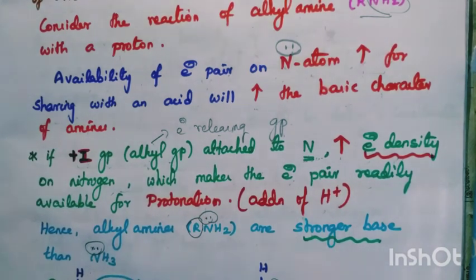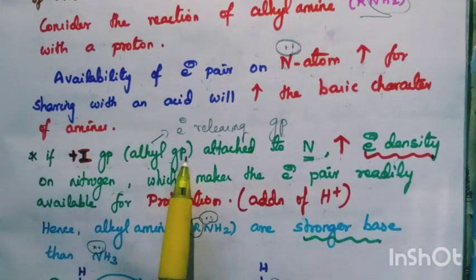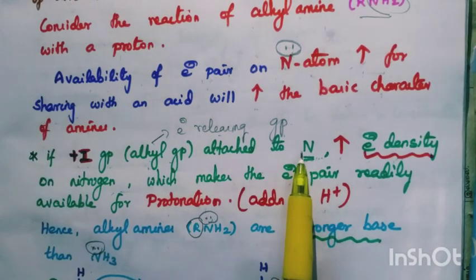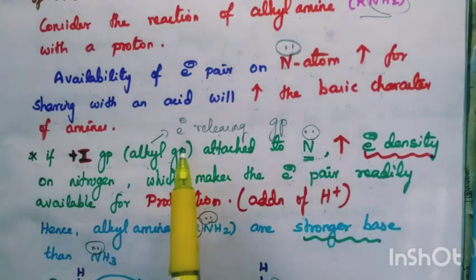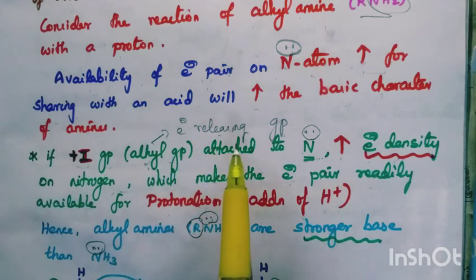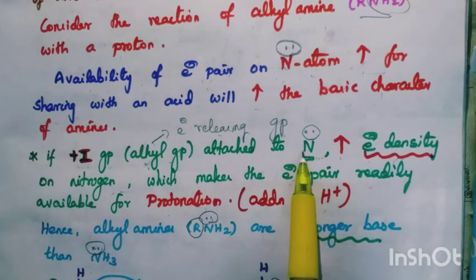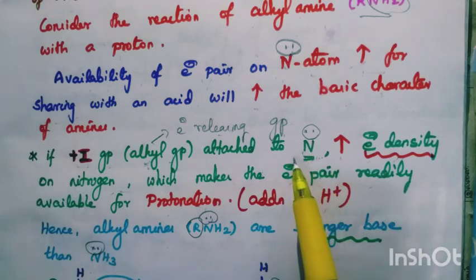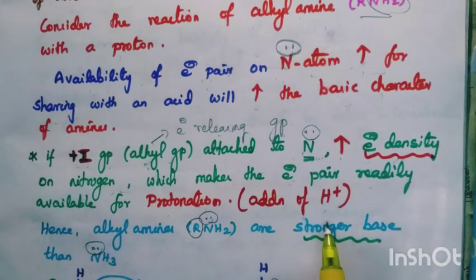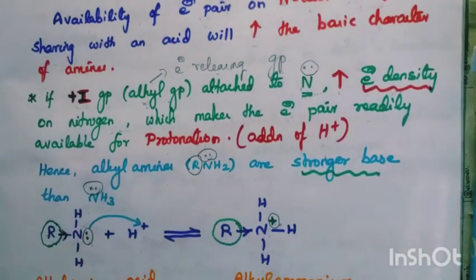The nitrogen also carries the lone pair, and the alkyl group has a tendency to donate electrons. So the electron density is more, which means it can readily donate this lone pair to the acid, that is H plus. So the basic character increases. Alkyl group increases means basic character also increases.